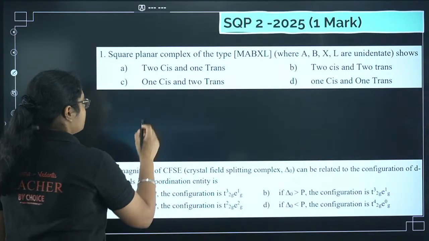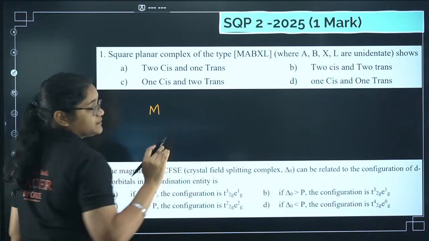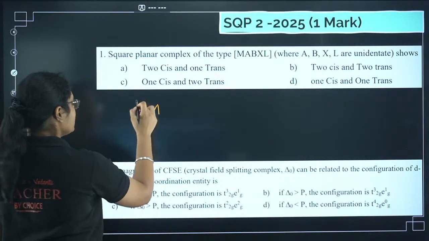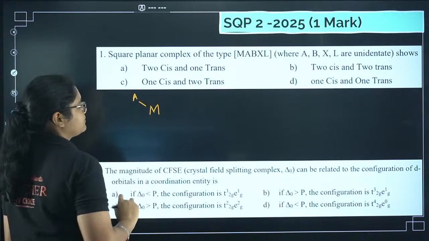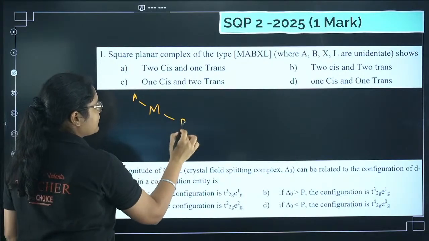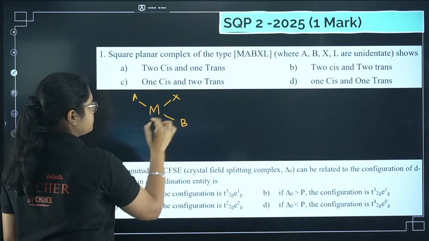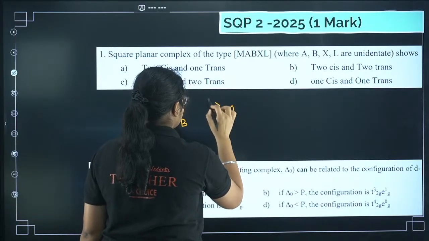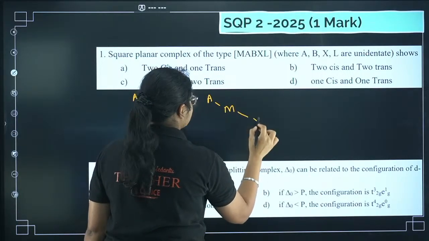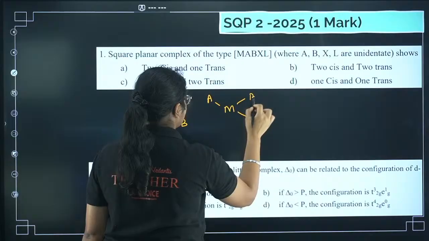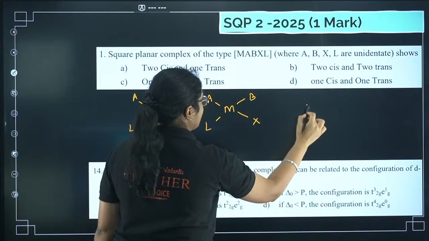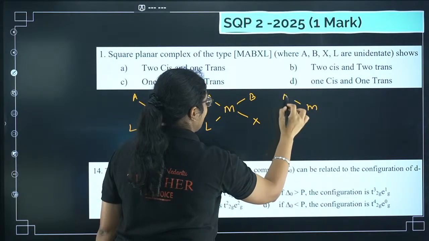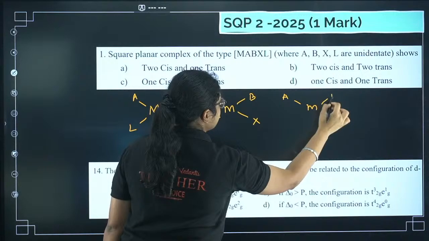Now see here, when you have this MABXL type, you have to fix one position, A. With respect to that, you have to keep B on the opposite side. Then you can keep X on the opposite side. Then you have one more possibility where you have L on the opposite side.